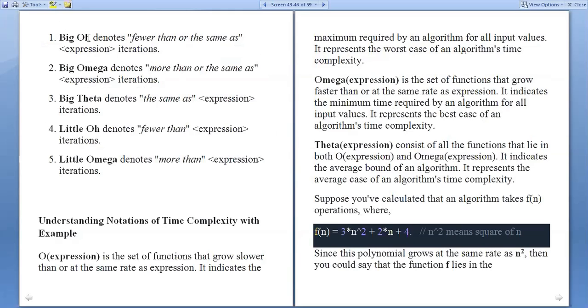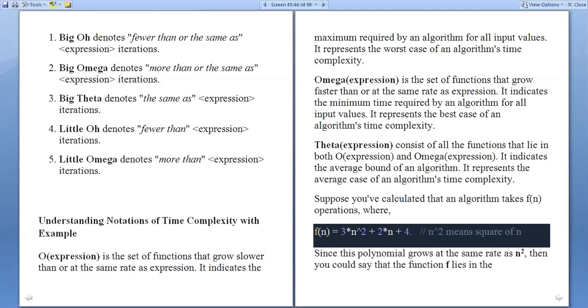In time complexity, we are using the big O notation. What is big O? Fewer than or the same as expression iterations. Big omega is more than or the same as expression iterations. Big theta is the same as expression iterations. We have little omega also, that is fewer than expression iterations, more than expression iterations.